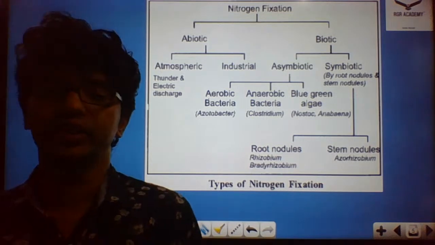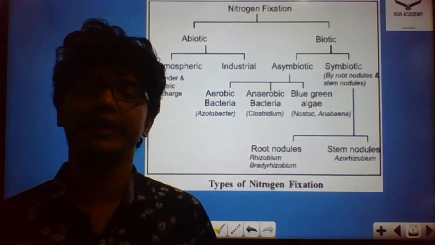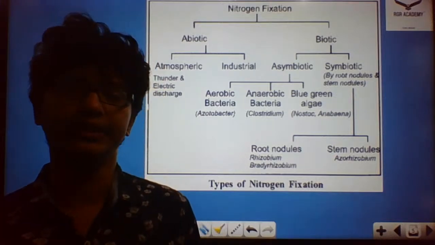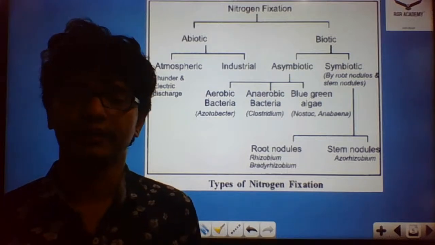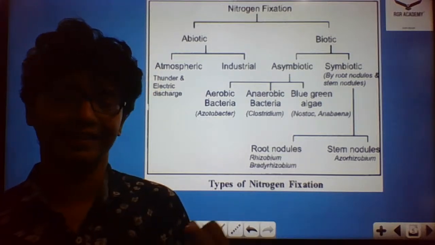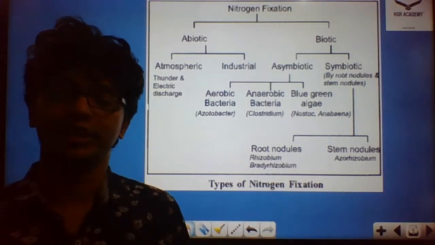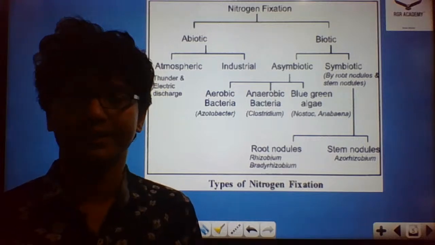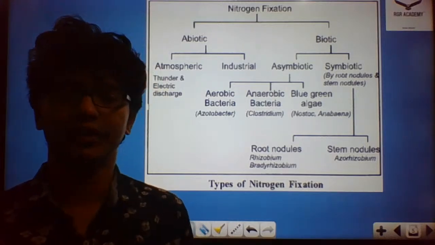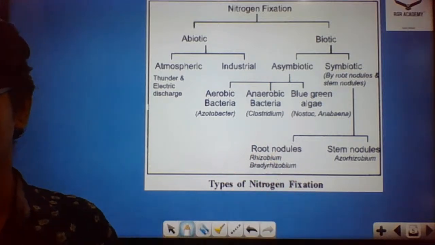Nitrogen is an important component as far as plants are concerned. Indirectly we also depend on nitrogen, because we depend on plants, and plants require nitrogen for their metabolism. Plants cannot fix nitrogen directly; it has to be converted to nitrate or to ammonium ions, and then it will be taken up by the plants. So the complete process that we're going to discuss in this chapter is nitrogen fixation.